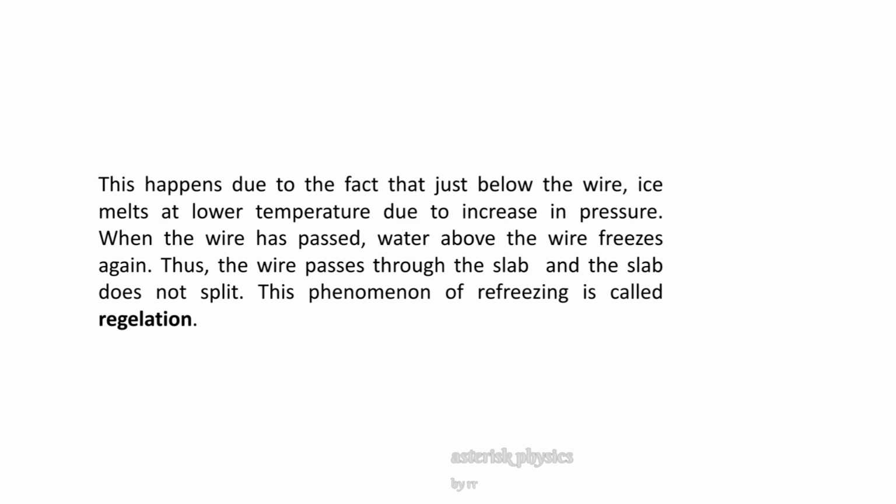That is below its normal melting point. So, once water is formed there, that wire can easily pass through. Now, when the wire has passed, the water above the wire freezes again. Why? Because the pressure is less and hence the melting point increases. Therefore, the water above the wire freezes again. Thus, the wire passes through the slab and the slab does not split.